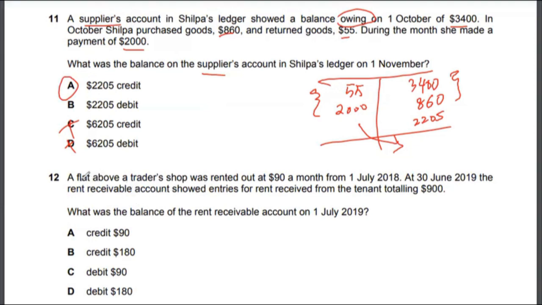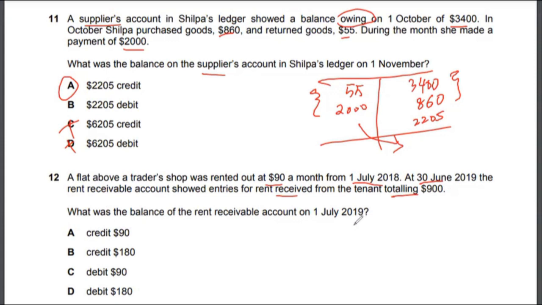Let's look at multiple choice 12. A flat above a trader's shop was rented out at $90 a month from 1st July 2018. At 30th June 2019, the rent receivable account showed entries for rent received from the tenant totaling $900. What was the balance of the rent receivable account on 1st July 2019?